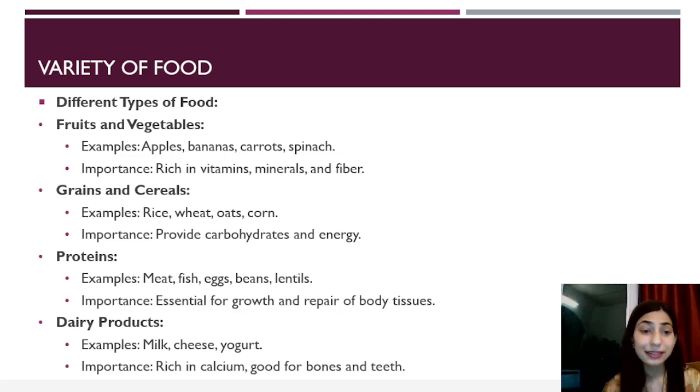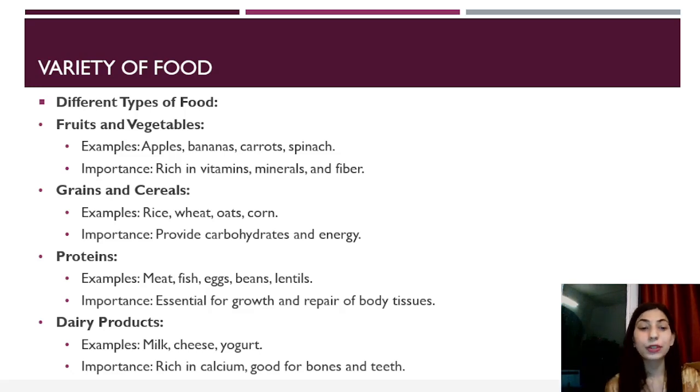Then grains and cereals. Grains and cereals are energy giving foods basically. Examples: rice, wheat, oats, corn. The importance is, obviously I told you that these are carbohydrates, so they're going to be providing energy. Then we have proteins. In proteins, we have meat, fish, eggs, beans, lentils.